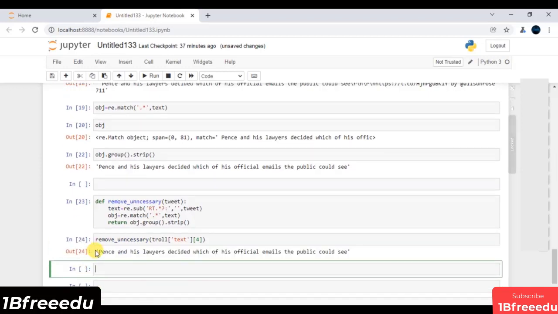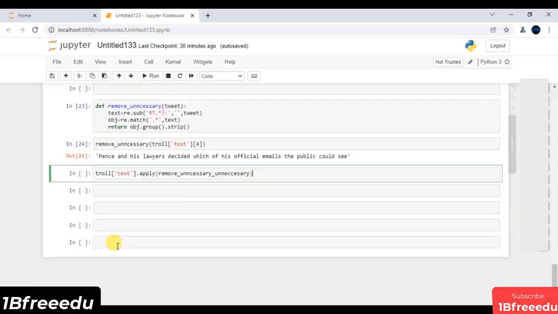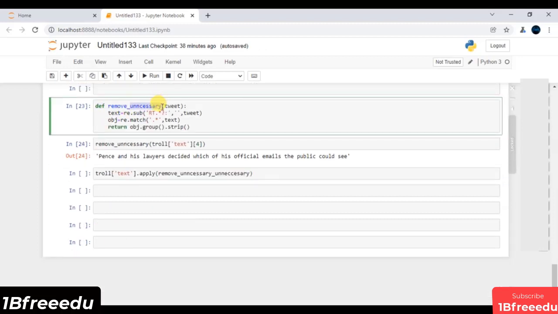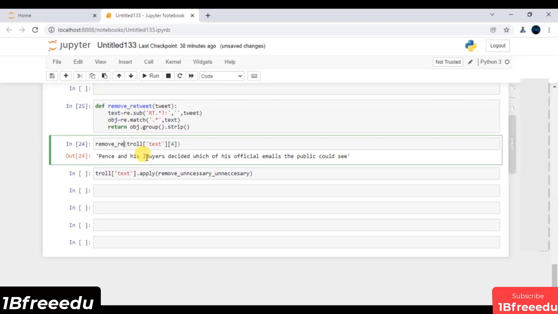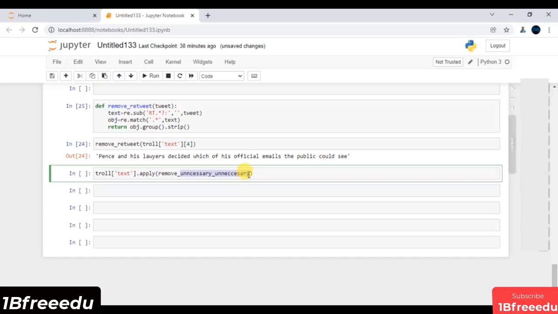Now I have to apply this function using an apply keyword. I will say just apply this function, which is of course my remove_unnecessary. Just to make sure you do not have any typo over here, or just to make things more simple, you can say remove_rt or remove_retweet. Just to make things more clear, I will say this is my remove_retweet.